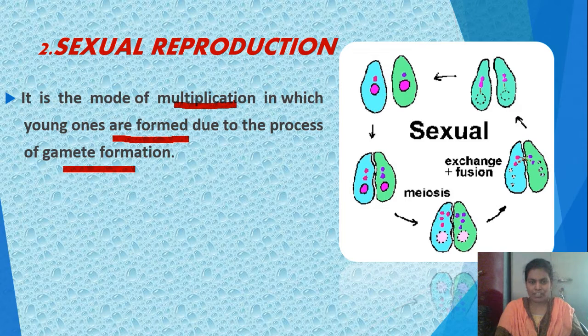If you see asexual reproduction, only a single parent is involved. Any one specialized part of that single parent reproduces into one new individual. But in the case of sexual reproduction, two parents are involved. From these two parents, gametes are produced, and by the fusion of those two gametes, a new individual is formed. This type of reproduction is called sexual reproduction. It is the mode of multiplication in which young ones are formed due to the formation of gametes.